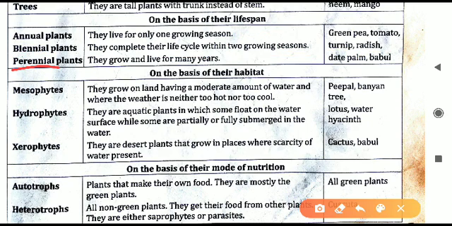Last one are perennial plants. Perennial plants, they are having a long life. They will live for many years to come. Example, date palm or babul tree. All these are examples of the perennial plants. So perennial ones are the longest one in living. Annual ones are the shortest ones, in the case of the lifespan.